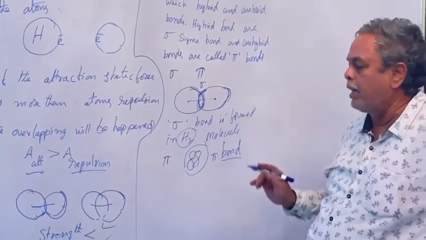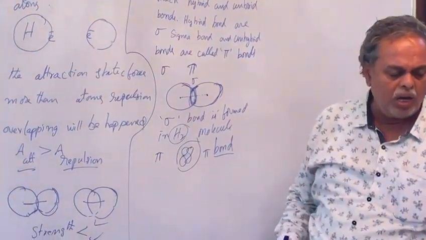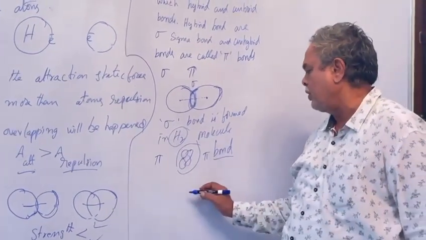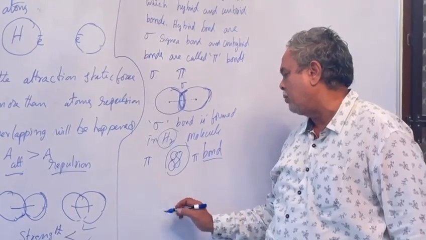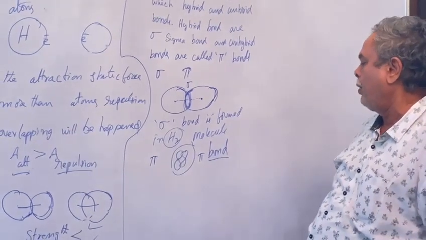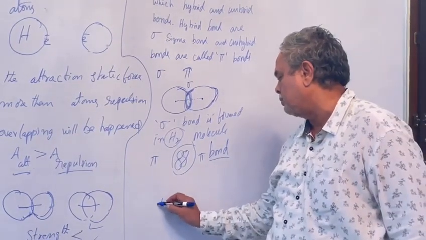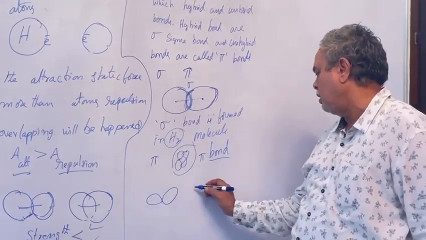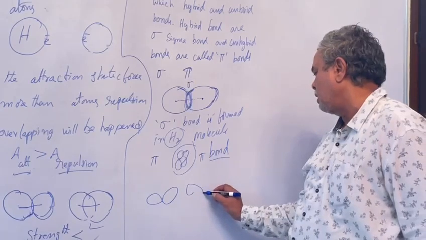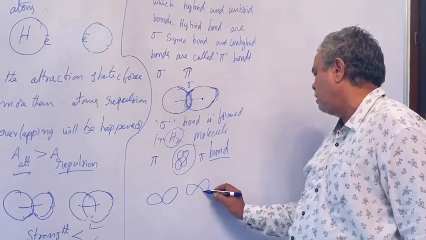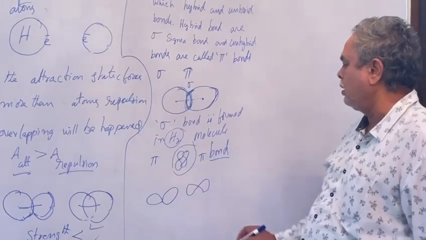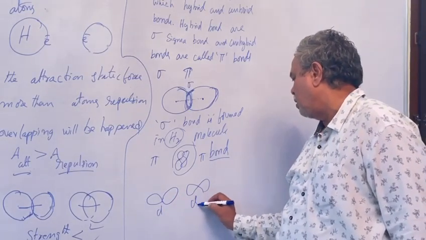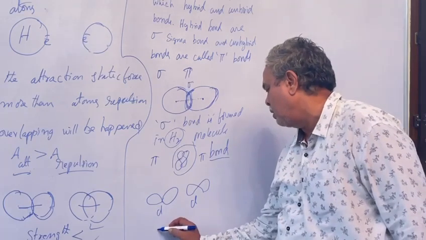What is the shape of beryllium? Don't have. What is the shape of chlorine? Suppose we take chlorine, what is its shape? These are the dumbbells. This is chlorine and this is chlorine. Chlorine and chlorine, what happens?